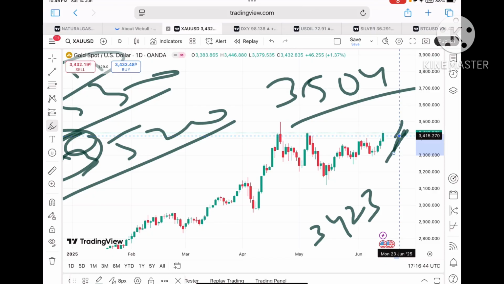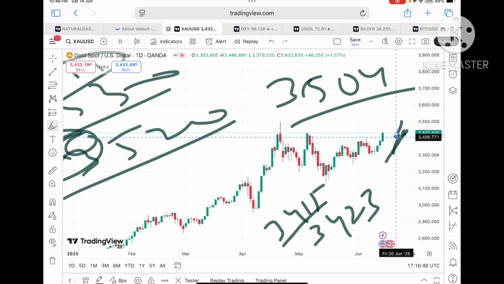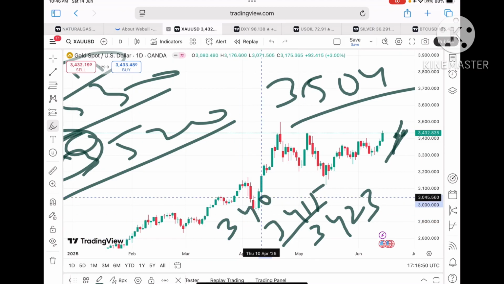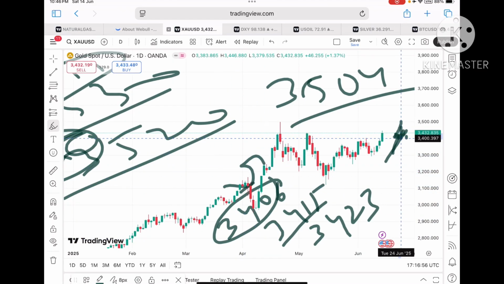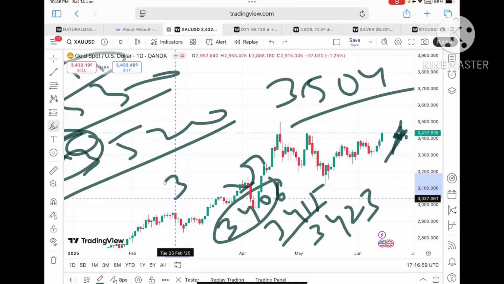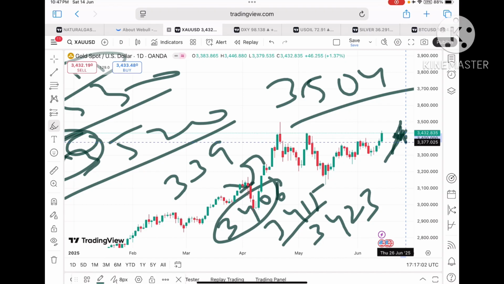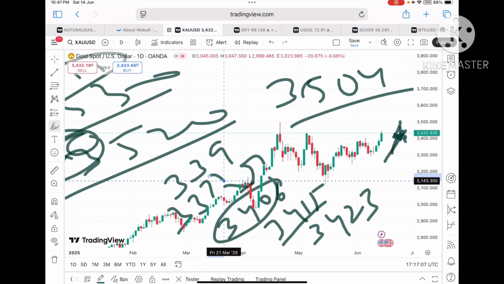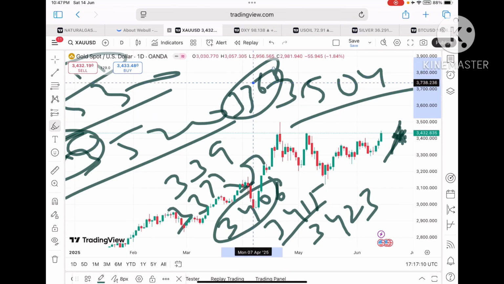And if the price goes below this level, we can see a level of 34.15. Suppose the price goes below that particular level, a chance of touching 34.06 will be there. And from this 34.06, you can see it go up. But if the price starts going below this level, a chance of touching 33.96 we can see. And if it starts falling below this level, a further downfall we can see towards 33.77 if the price doesn't sustain, and then to a level of 33.68, and from there a bounce back can come.